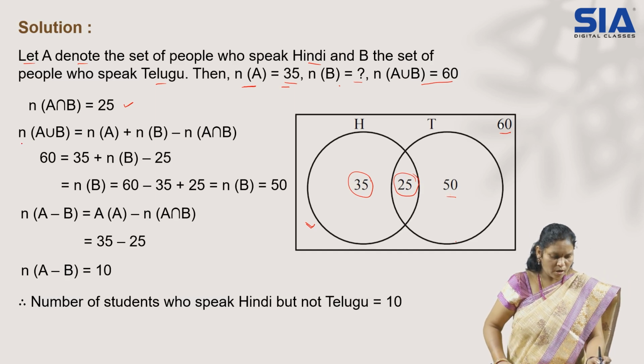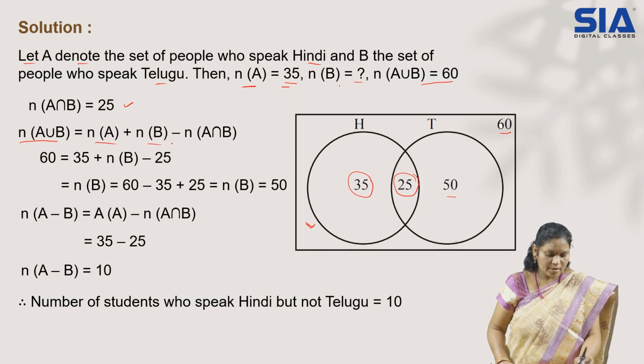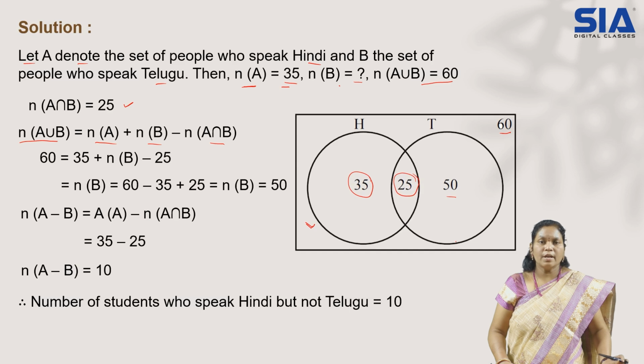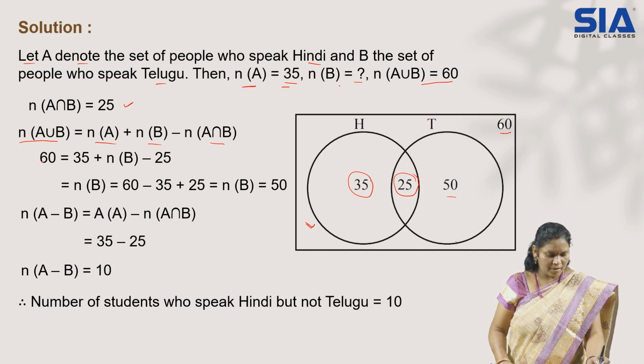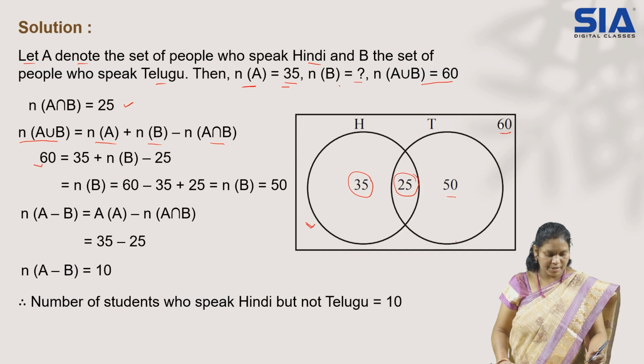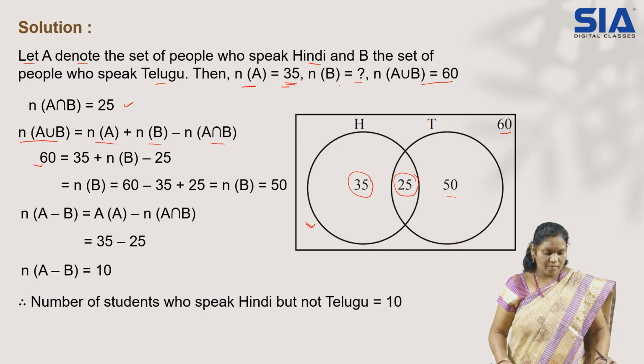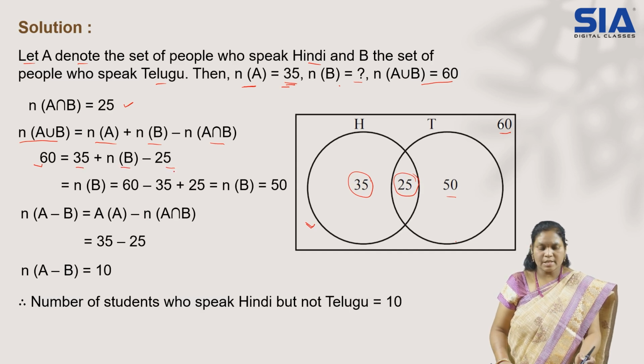For n of A union B, we will consider the addition theorem formula: n of A plus n of B minus n of A intersection B. Check it out, it is the addition theorem formula. All the values we have, simply substitute and get the missing value. n of A union B is given as 60, the overall students who can speak Telugu and Hindi. So 60 equals n of A, the Hindi speaking students, 35, plus n of B, missing, minus 25, the intersection value.